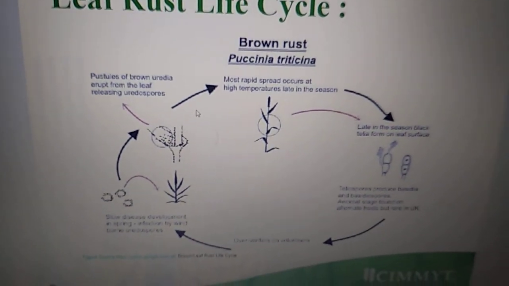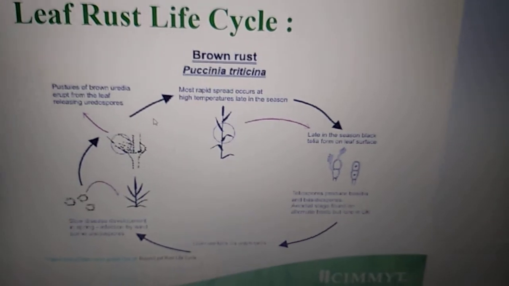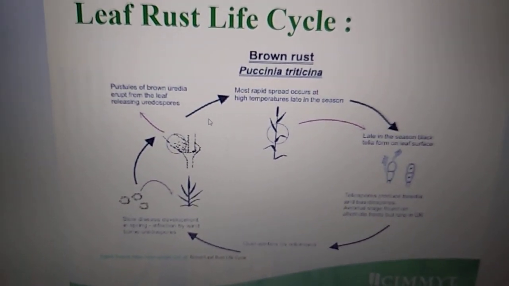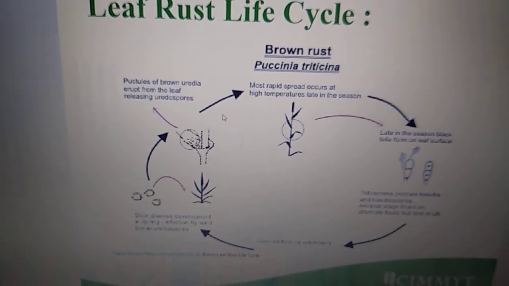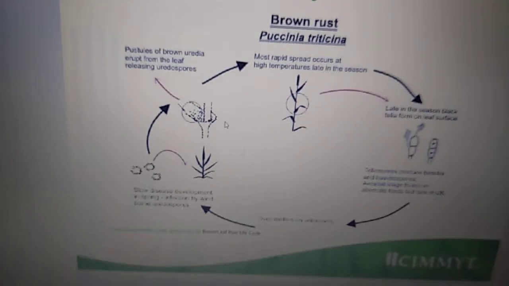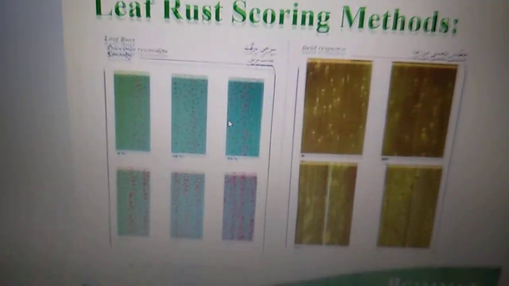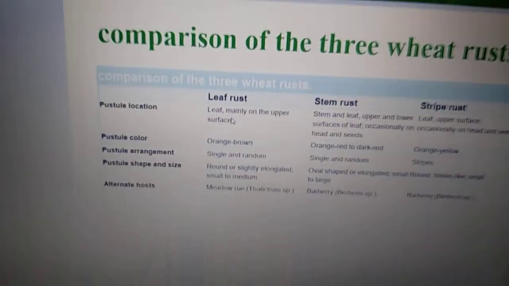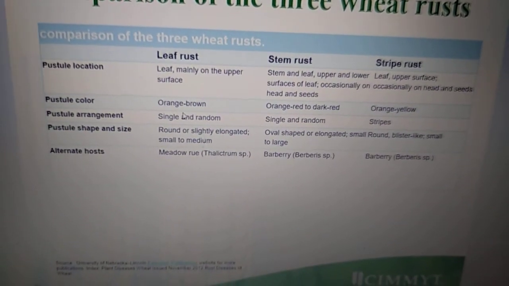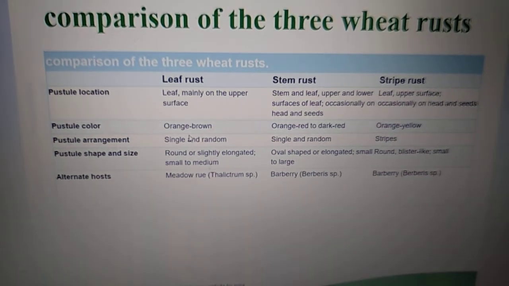So here we discuss the three types of wheat rust, that are yellow rust, black rust and brown rust. A comparison between the three wheat rusts is shown in the picture.